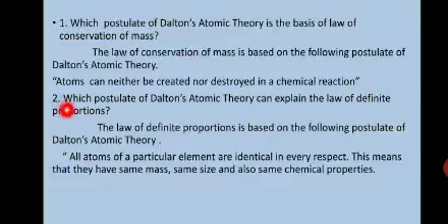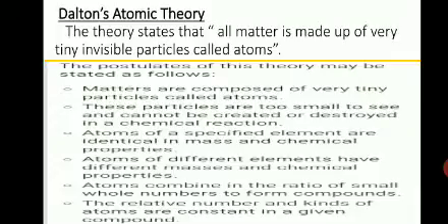reaction. Second question: which postulate of Dalton's atomic theory can explain the law of definite proportion? The first one is on the basis of conservation of mass. The second one is on the basis of definite proportion. So let us look at which is the second law mentioned in Dalton's atomic theory.